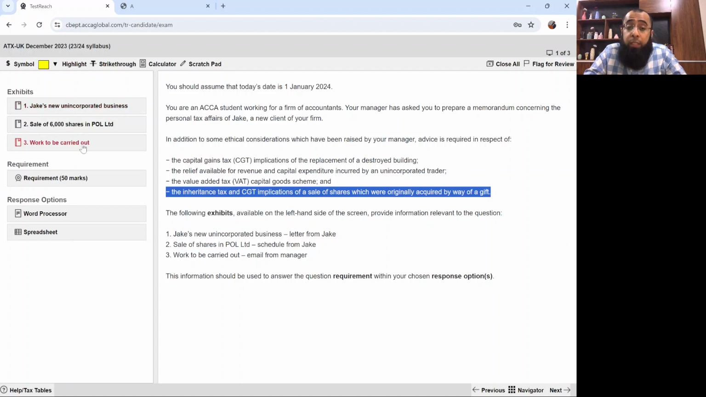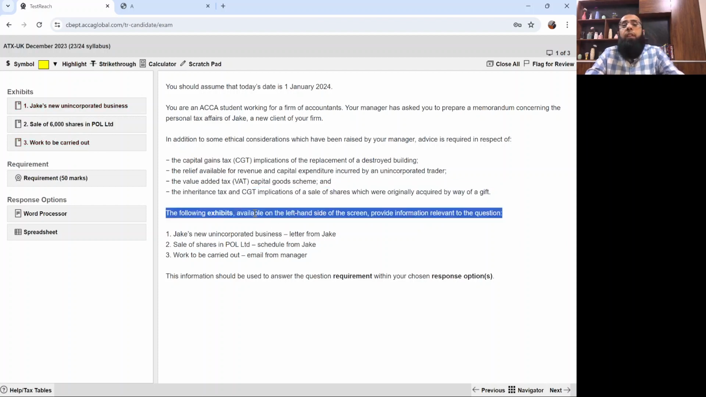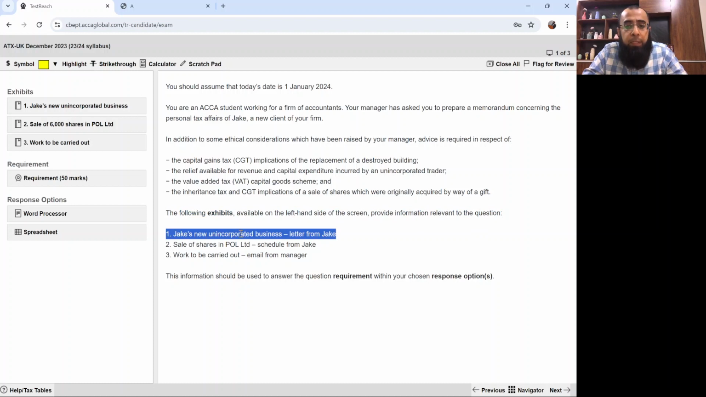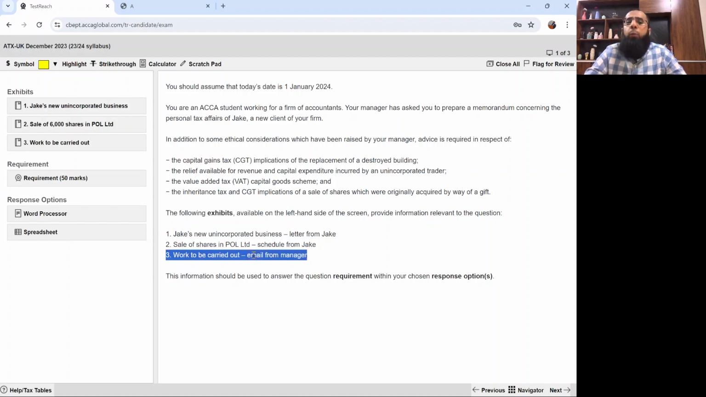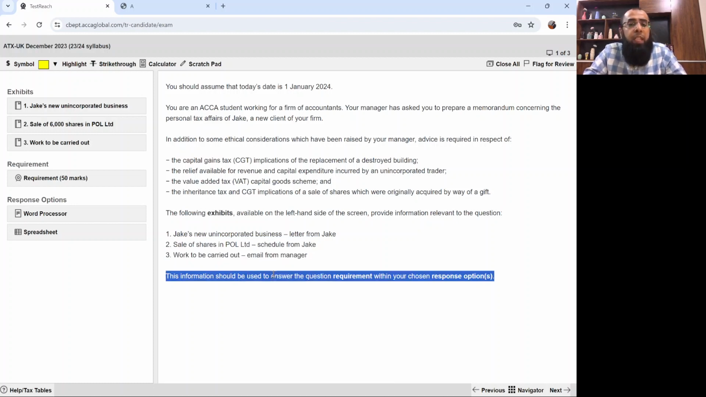Obviously, the detail is written on the left hand side. The following exhibits available on the left hand side of the screen provide information relevant to the question. Exhibit 1 is Jake's new unincorporated business, letter from Jake. Exhibit 2 is sale of shares in Paul Limited, schedule from Jake, and work to be carried out, which is an email from our manager. The information should be used to answer the question requirements within your chosen response options.